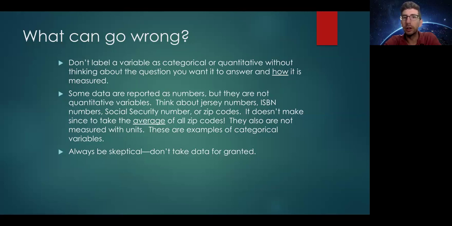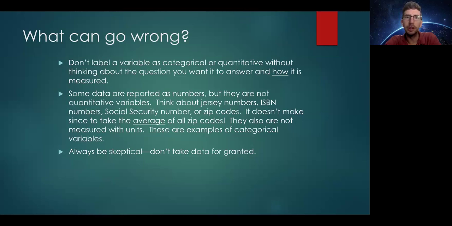Or zip codes. Zip codes are made of numbers, but they're not truly a number in the sense that you can have a 32804.1 zip code. The zip code is more of a unique category.